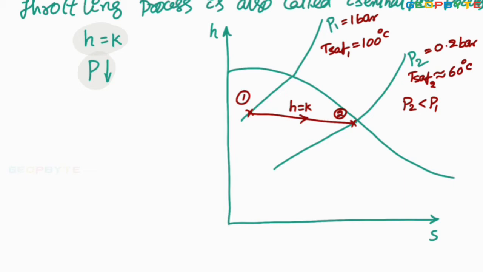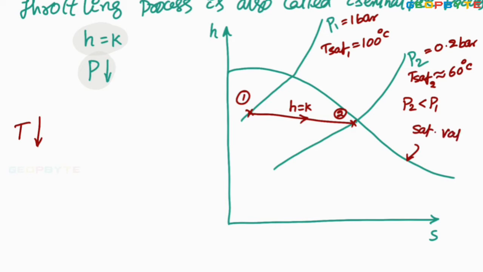Since the pressure is dropping during the throttling, the saturation temperature is also dropping from 100 degrees centigrade to 60 degrees centigrade. So anyhow, the temperature of the steam decreases. But look at the quality. State 2 is lying very close to the saturated vapor curve. This is the saturated vapor curve.